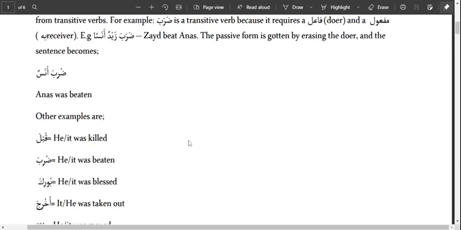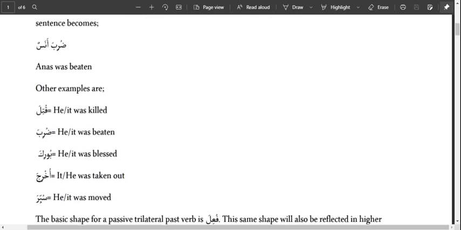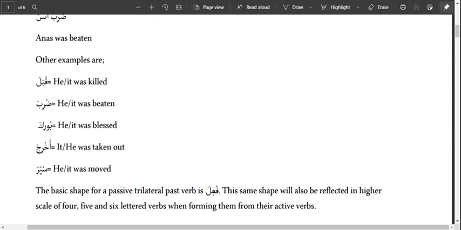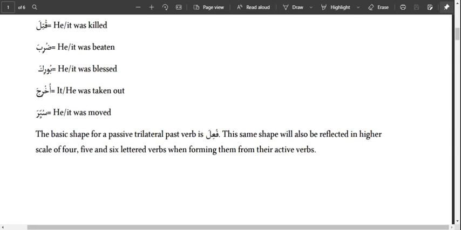So other examples of passive verbs, you have Kutila, he was killed or it was killed. Duriba, he was beaten or it was beaten. Burika, he or it was blessed. Ukhrija, he or it was taken out. And other examples like that.